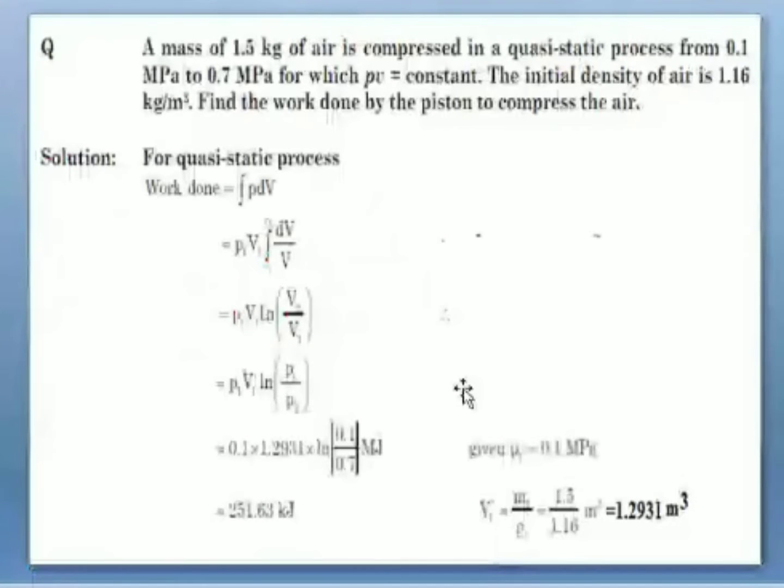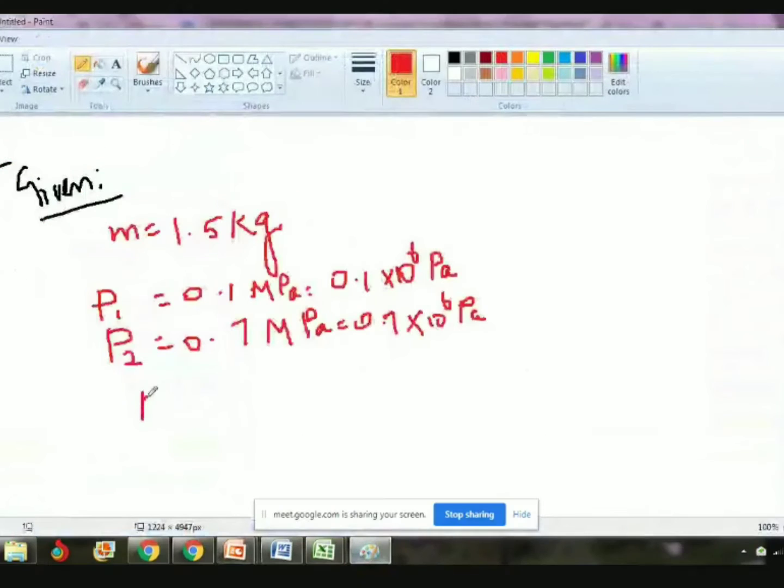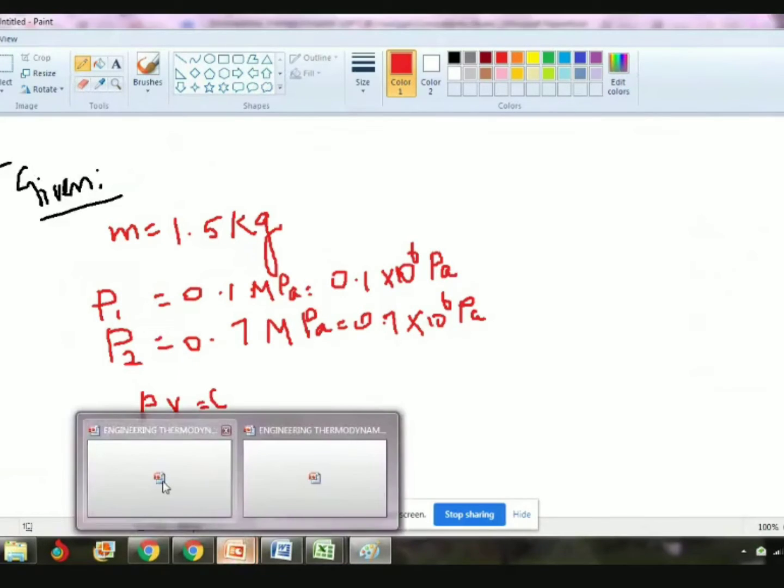Next, for which PV equal to constant. So better write PV equal to constant, PV equal to C. Clear? And then this is a compression process. Check the pressure. Pressure is increased, right? Once we do compression, 100% pressure should increase. Check here, 0.1 to 0.7. So the problem is correct.